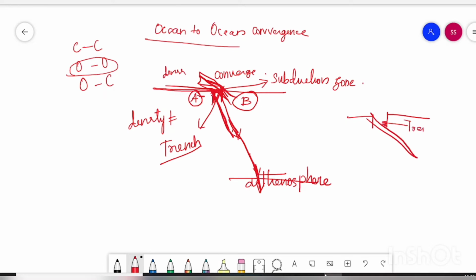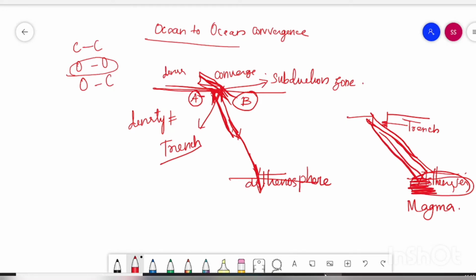And this denser oceanic plate reaches the asthenosphere. Once it reaches the asthenosphere, there is high temperature, and we know that the asthenosphere is full of magma. The oceanic plate also subducts into the magma, and under high temperature it will melt. The metamorphic rocks in the oceanic crust melt, and this melted magma moves upward, directly above where it meets the asthenosphere. This is moving upward because of the buoyant force,